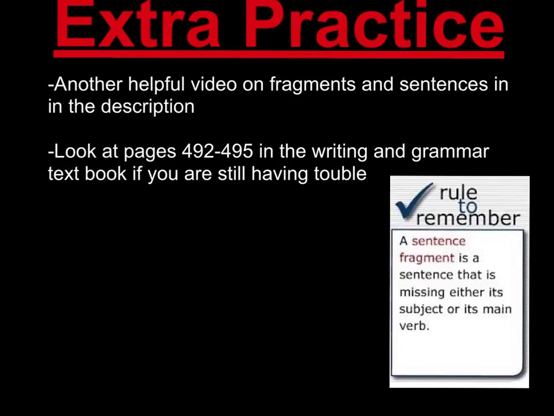Extra practice. If you are still having trouble on this concept, look in the description of this video and another helpful video will be there. Also, look at pages 492 through 495 in the Writing and Grammar textbook if you are still having trouble. There are many great definitions, examples, and exercises that you can do to improve your understanding.